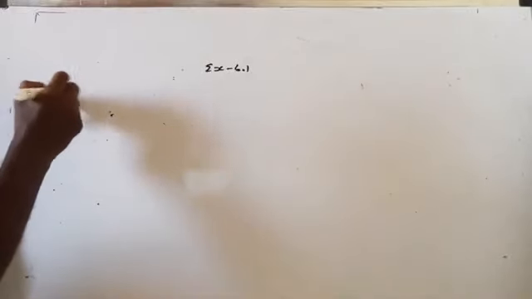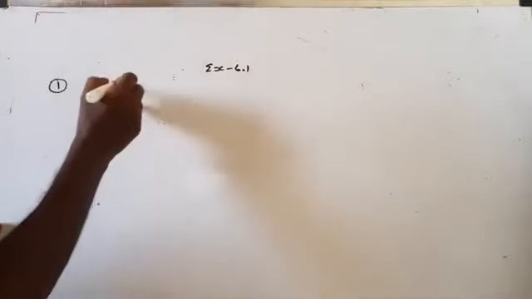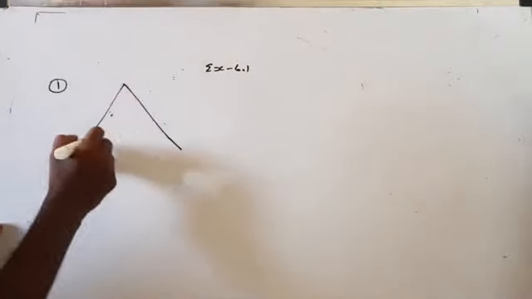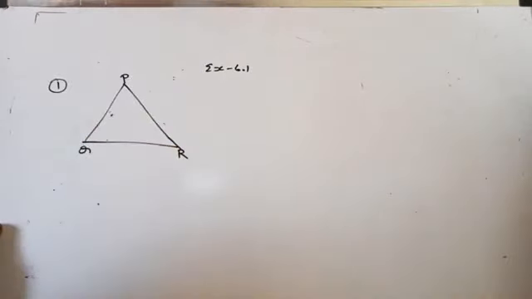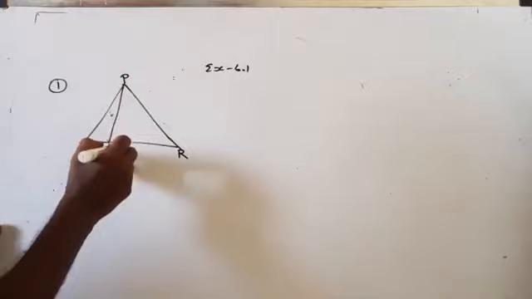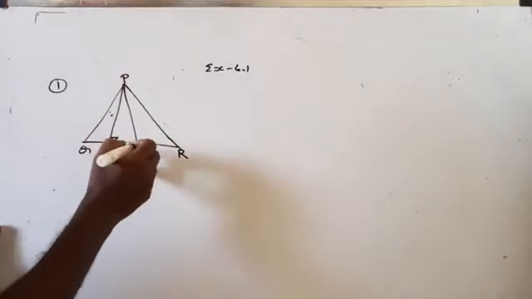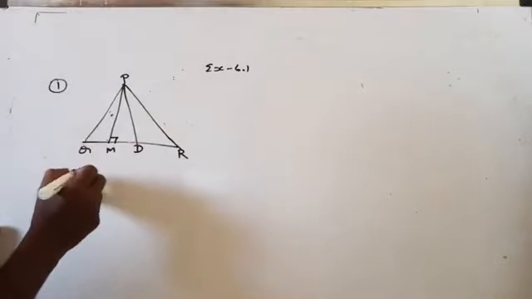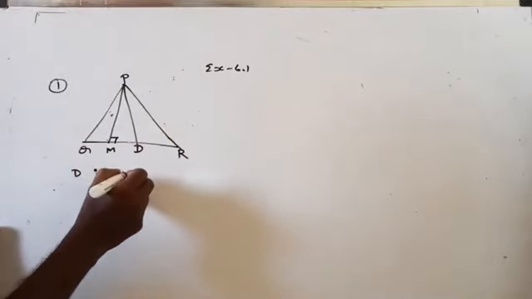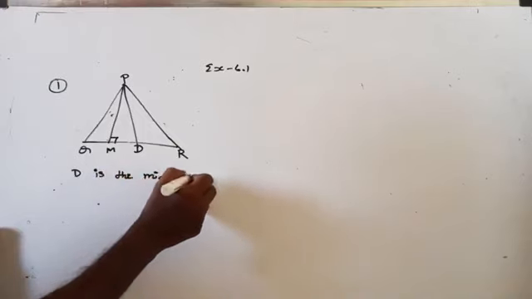A triangle diagram is given in triangle PQR. This is the triangle PQR. PM is a perpendicular line, and after that, PD is there. It is given that D is the midpoint of QR.